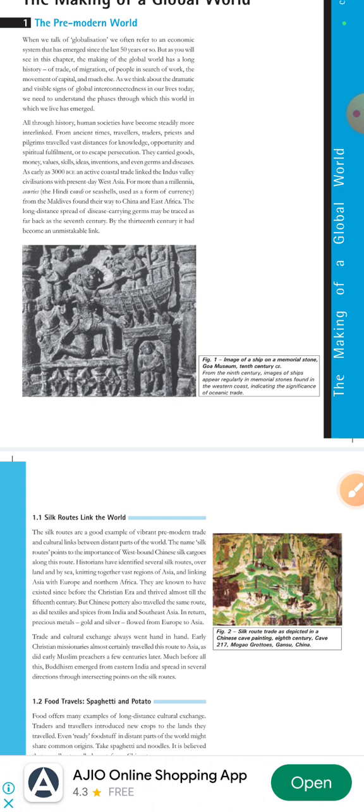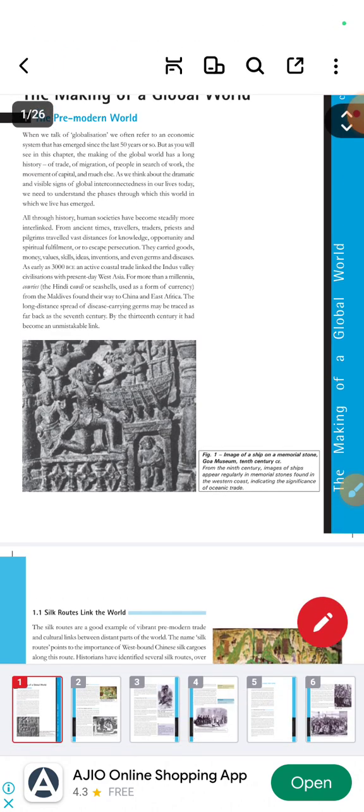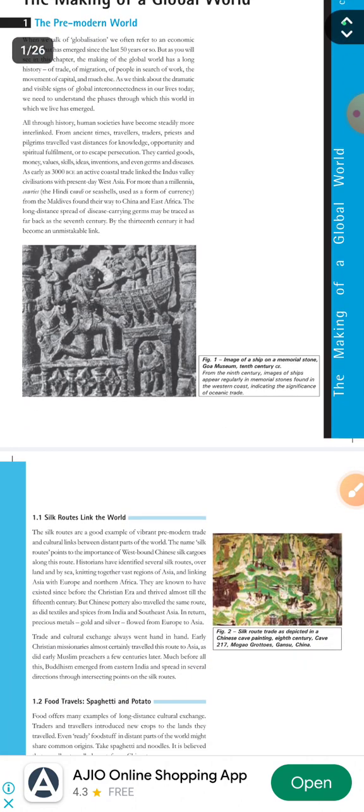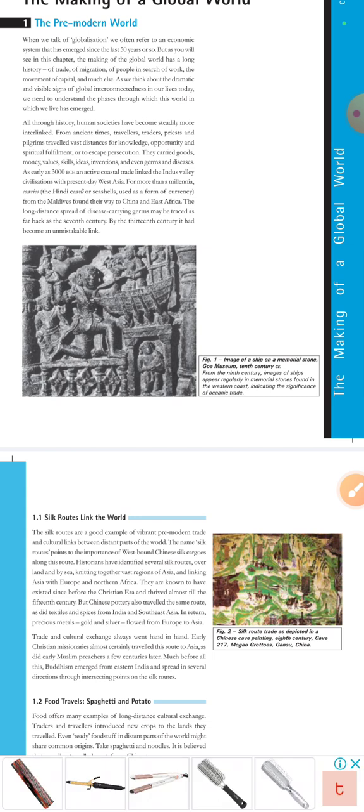All through history, human societies have become steadily more interlinked. From the ancient times, travelers, traders, priests, and pilgrims traveled vast distances for knowledge, opportunity, and spiritual fulfillment, or to escape persecution. They carried goods, money, values, skills, and ideas, inventions, and even germs and diseases. We will see germs and diseases also.